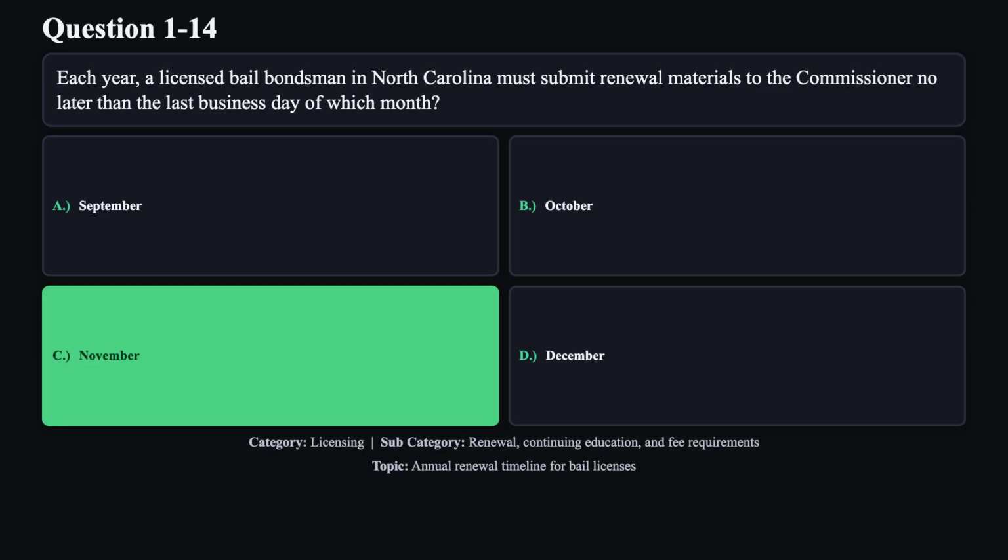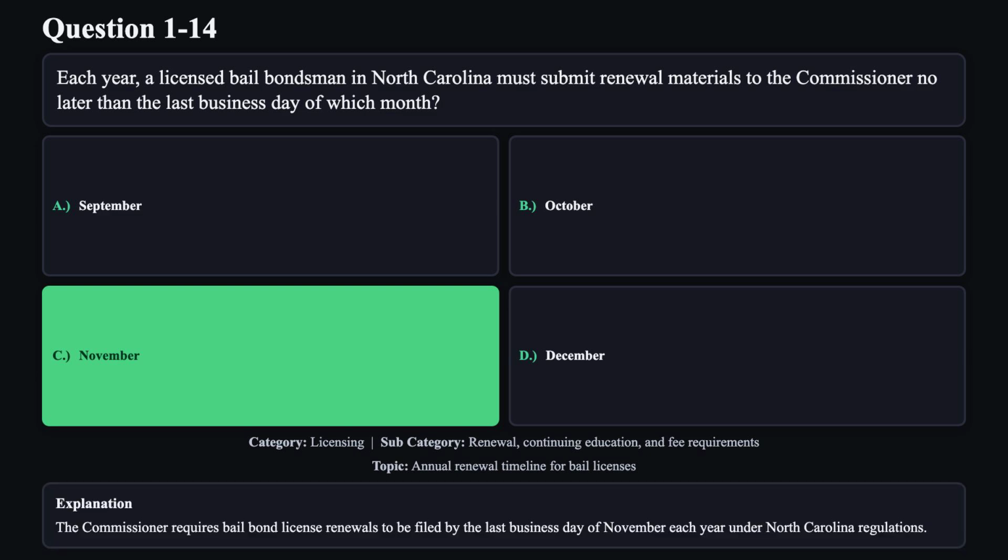The correct answer is C. The Commissioner requires bail bond license renewals to be filed by the last business day of November each year under North Carolina regulations.